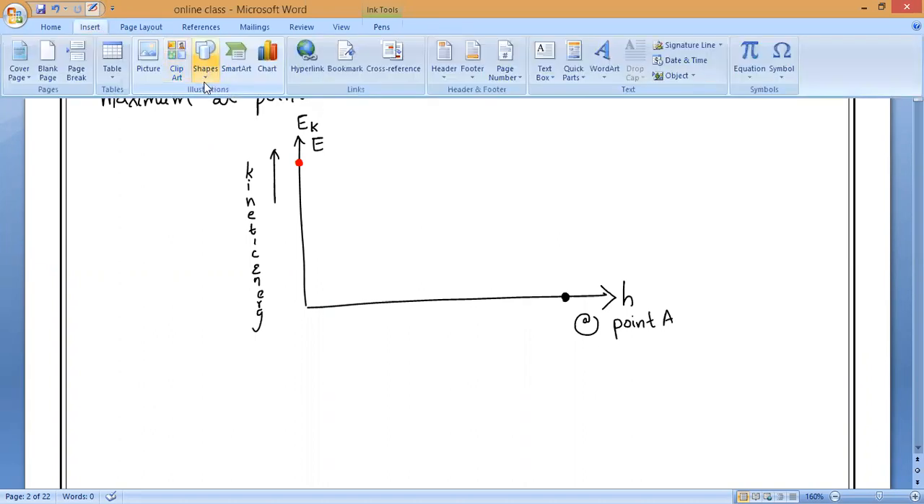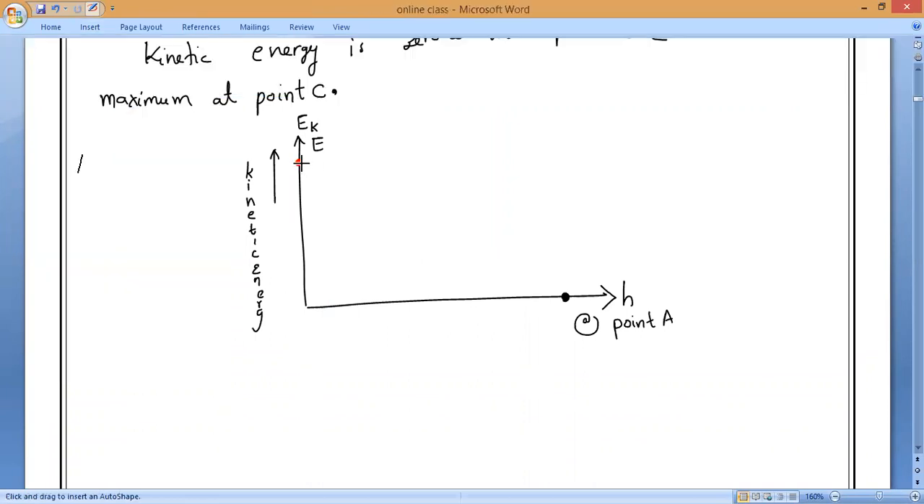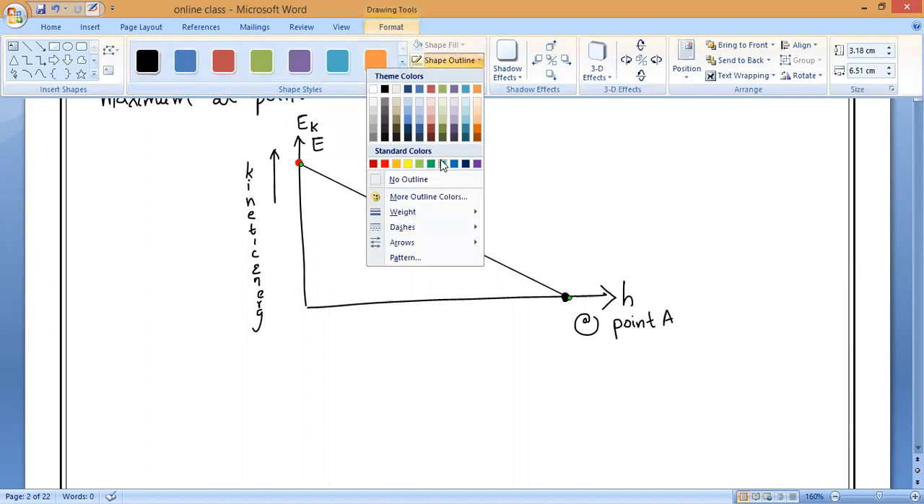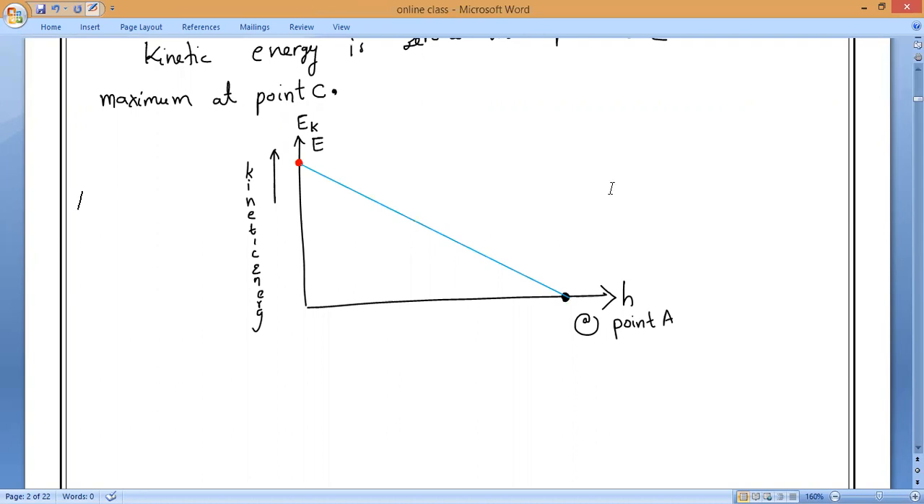So the plot will come. If you plot the graph, how will the graph come? The graph will come like this. Clear? I want a response from all of you. Okay, so that is what you have to remember. Understand? So that is the graph. This is point A and this is point C. Any doubt, anybody can ask.